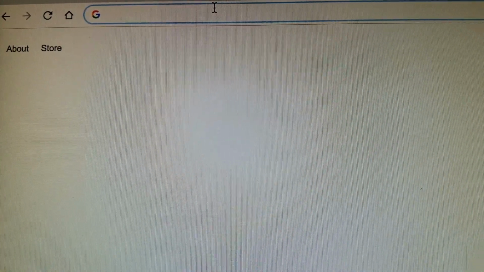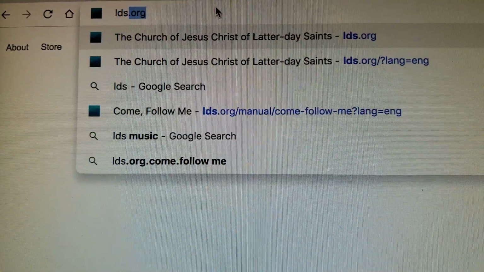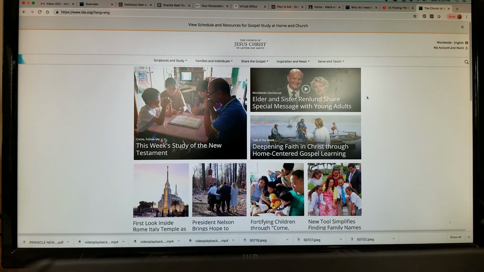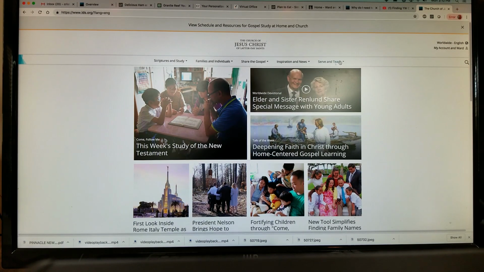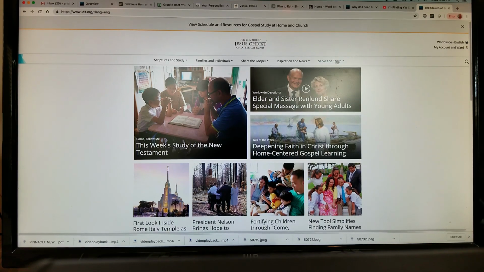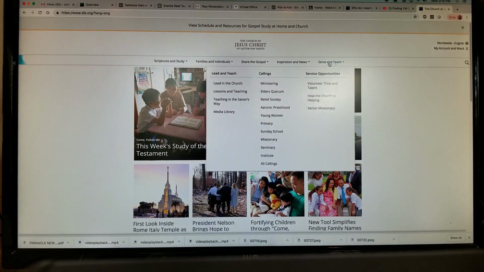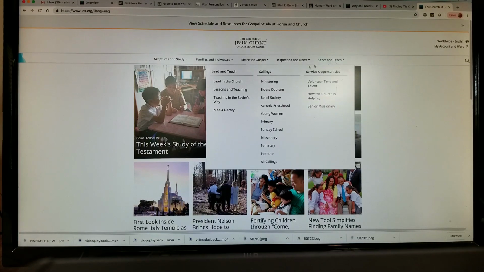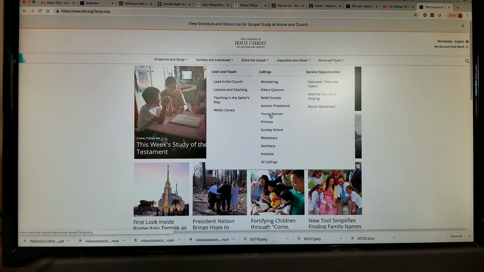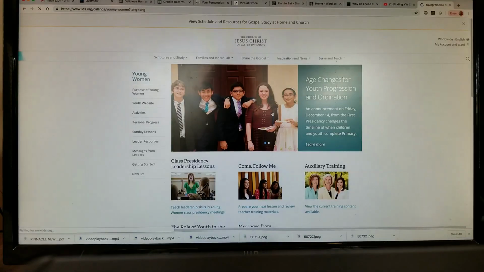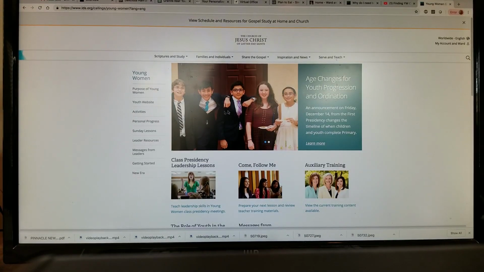Step 1, go to lds.org. Step 2, click on Serve and Teach. Step 3, click on Young Women. Step 4, click on Sunday Lessons here on the left.